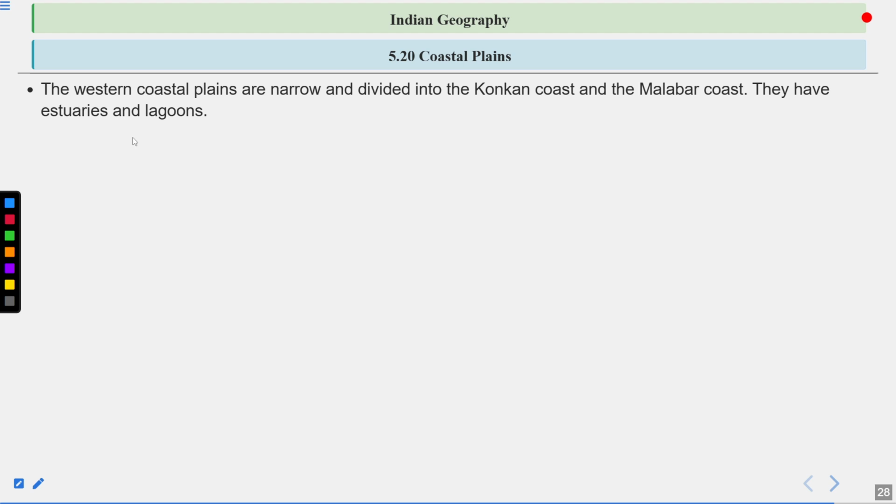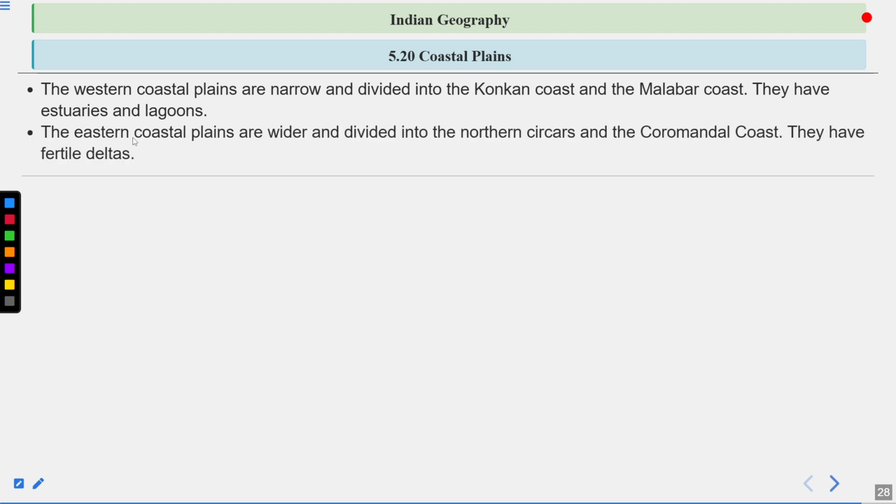The coastal plains. The western coastal plains are narrow and divided into the Konkan coast and the Malabar coast. They have estuaries and lagoons. The eastern coastal plains are wider and divided into the Northern Circars and Coromandel coast.